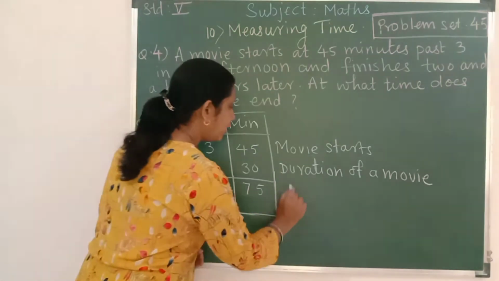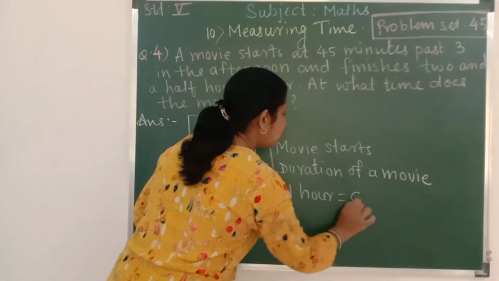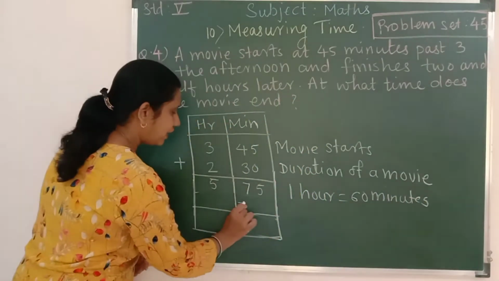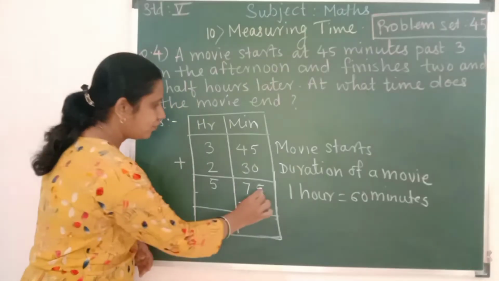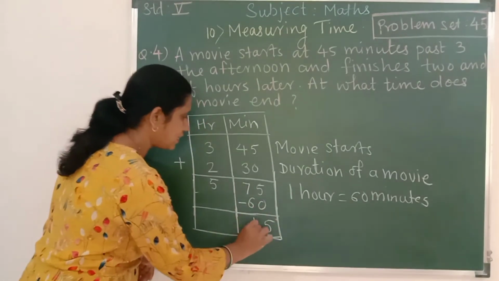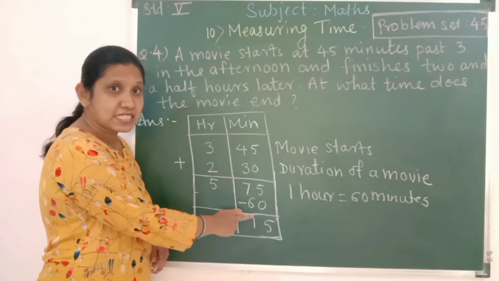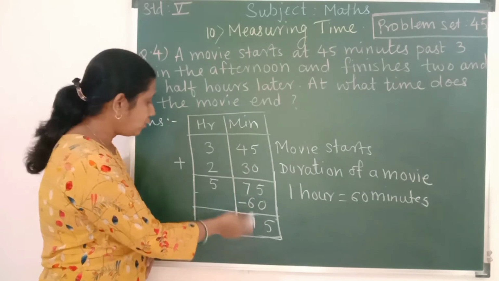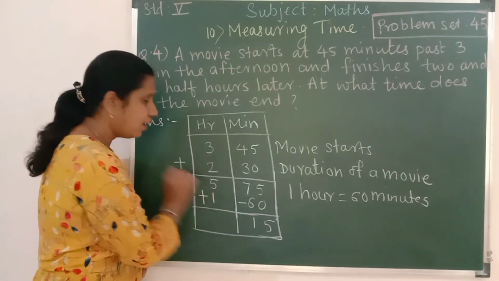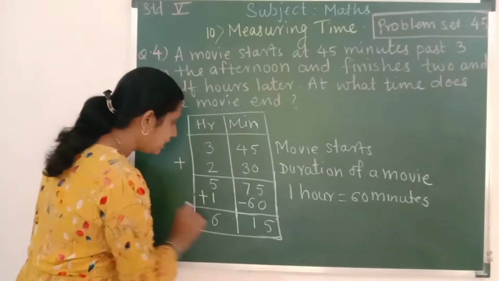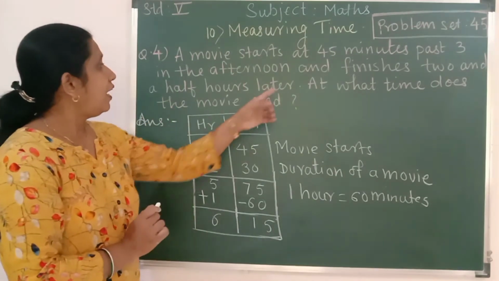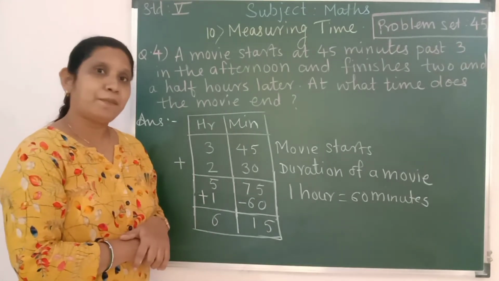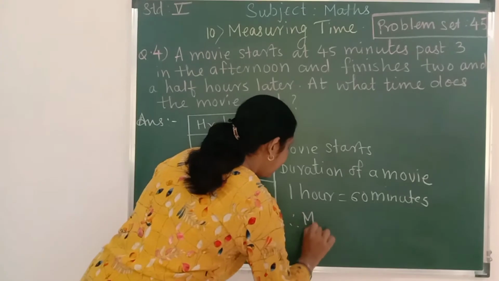So we'll write over here 1 hour is equals to 60 minutes. So write over here minus 60. 5 minus 0, 5. 7 minus 6, 1. When I am subtracting 60, that it means I am subtracting 1 hour. That 1 hour I am supposed to add in the hour column. So 5 plus 1, 6. So when does the movie end? Movie ends at 6 hours 15 minutes. So let us write over here, therefore movie